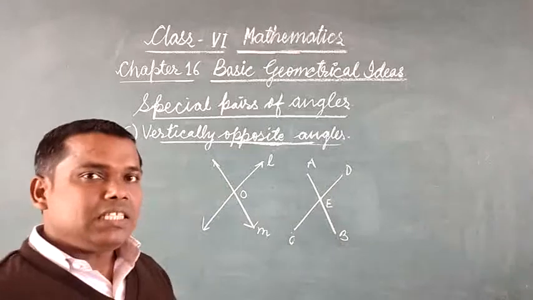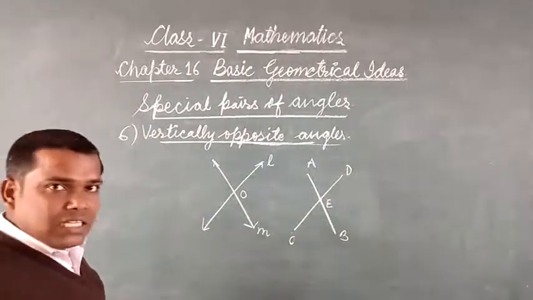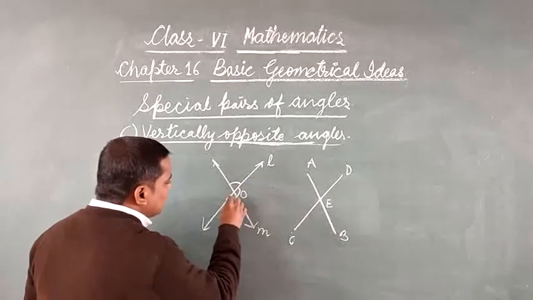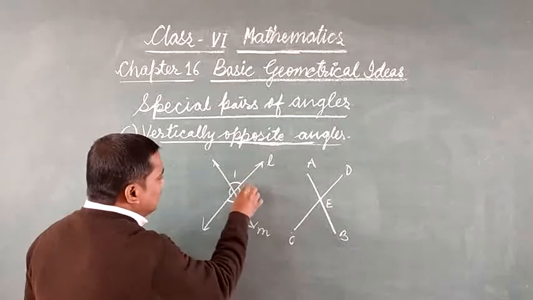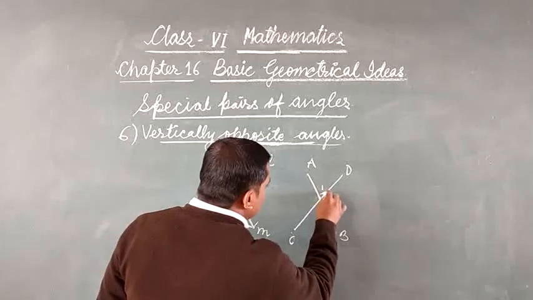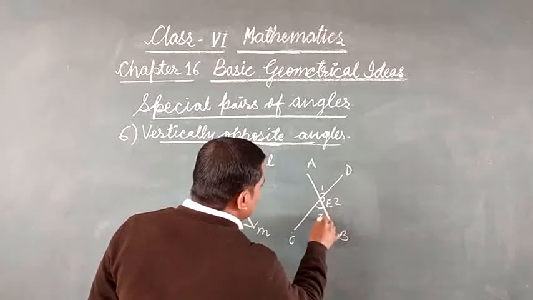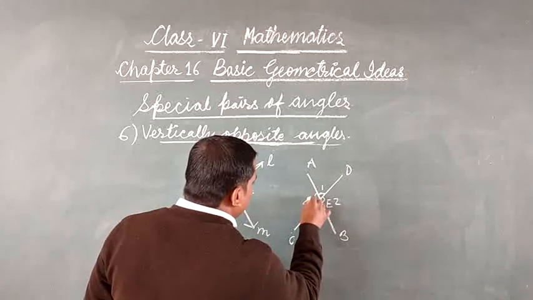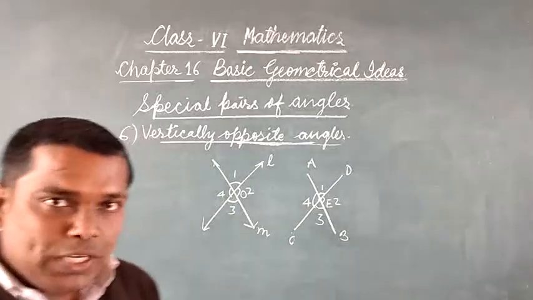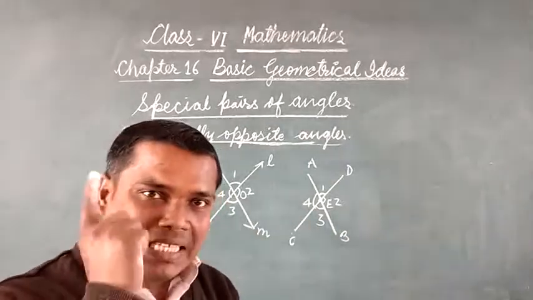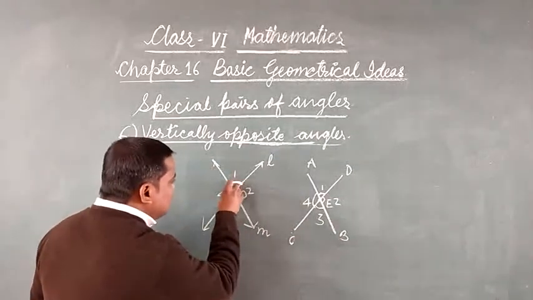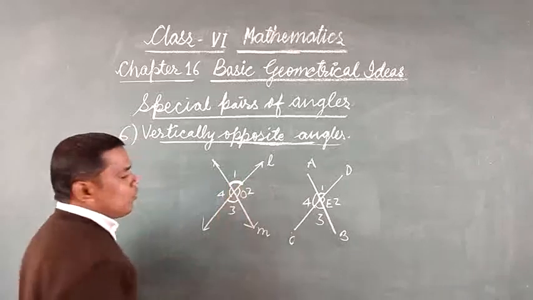Then in these two cases we are observing four angles formed. One angle, 2nd angle, 3rd angle and 4th angle. Means 1, 2, 3 and 4 angles formed here also, and 1, 2, 3 and 4 angles formed around point E also. Now, when two lines or two line segments intersect each other, then 4 angles form, and opposite angles are called vertically opposite angles.